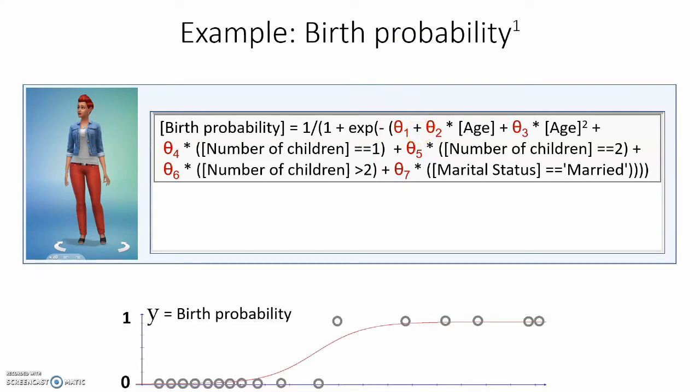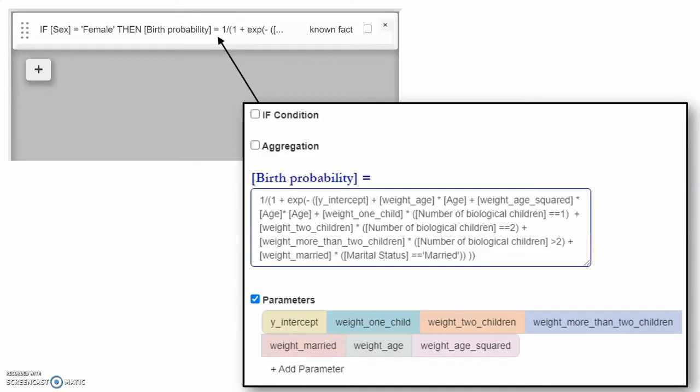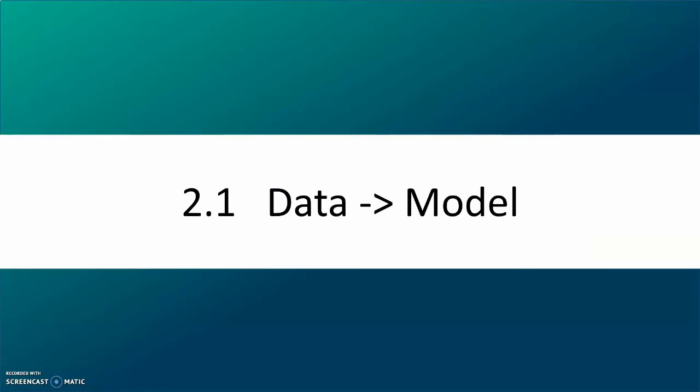The main reason for us using a logistic regression here is because it outputs a value between 0 and 1, and we want the birth probability, being a probability, to also be a value between 0 and 1. Here's a screenshot from the actual tool, showing the rule we created. We can see that it's the exact same here, just that the parameters now have names, such as weight age squared, etc. The next step for us is to learn these unknown parameters from data.